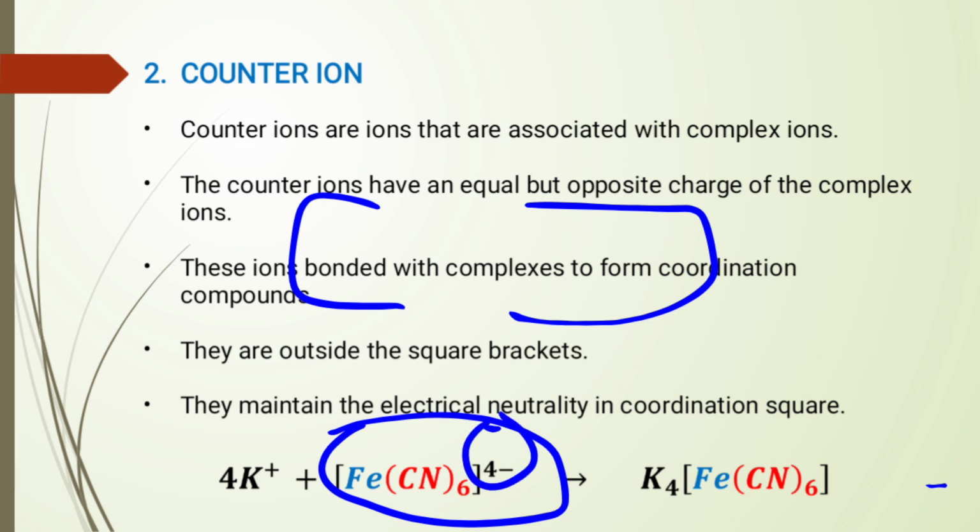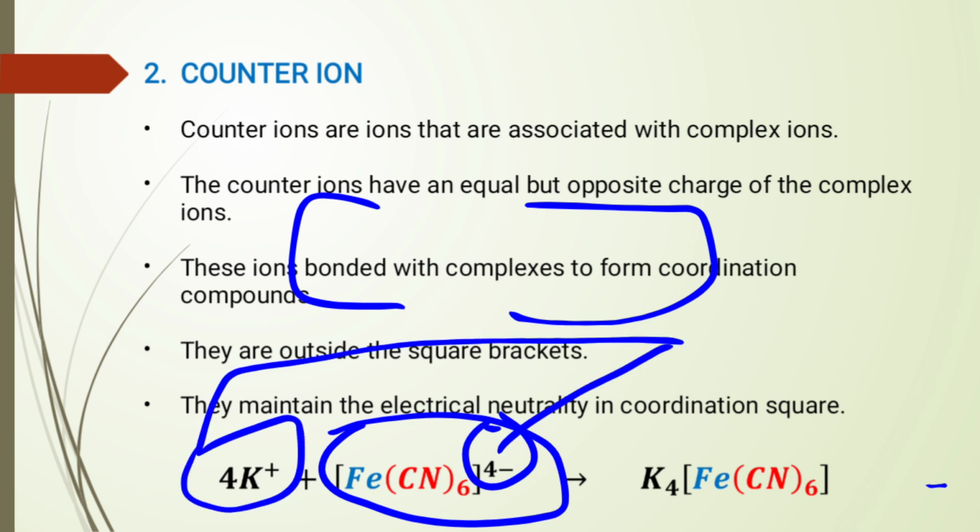So the counter ion which will neutralize this negative 4 is potassium in this case. It has four positive charges, because we have four negative charges on the complex ion. The counter ion should have four positive charges so that it will neutralize and make this coordination compound neutral.